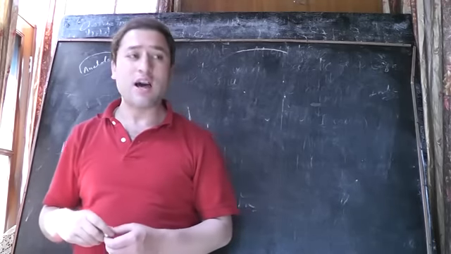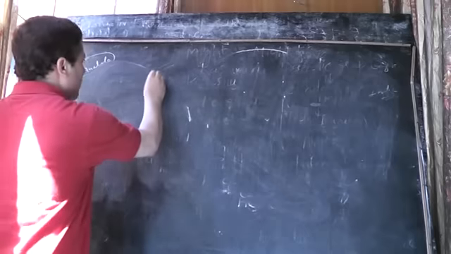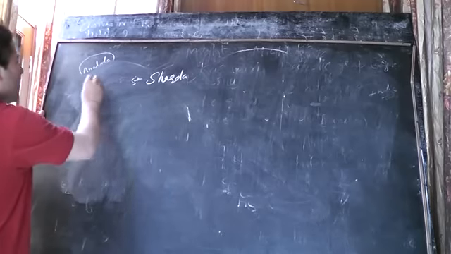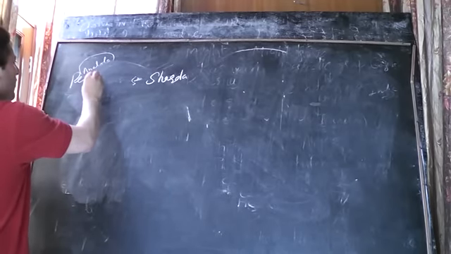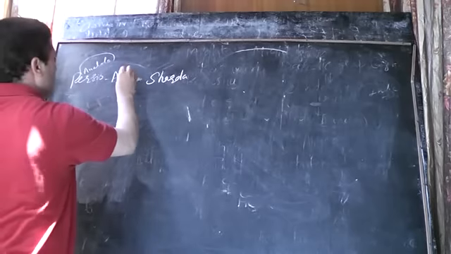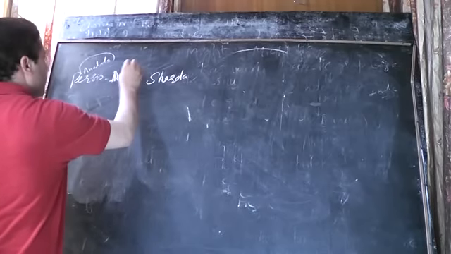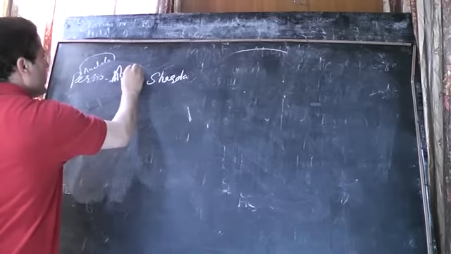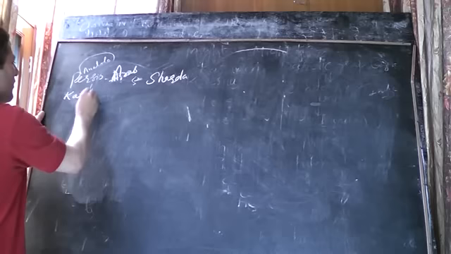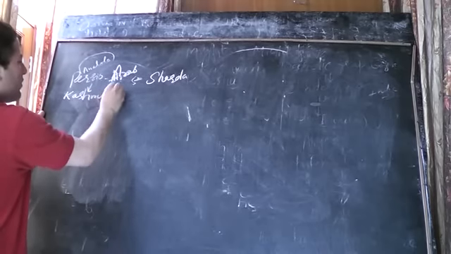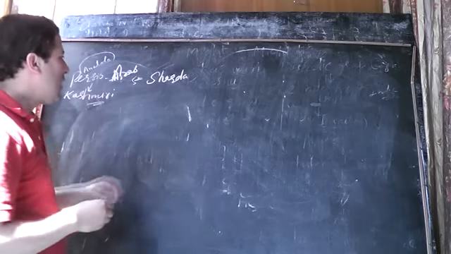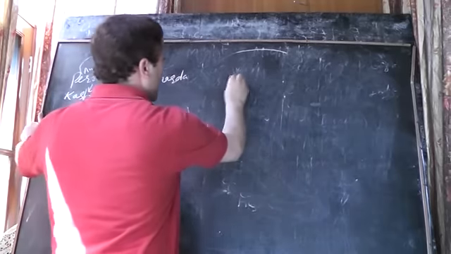One was the Sharda script. The first one I will include, because that's the most dominant one, is the Perso-Arabic script, this Arabic script, which we can now call the Kashmiri script as well, because we have introduced our own alphabets for some of the sounds which we have here in Kashmiri. And then Sharda, and then we have Devanagari.